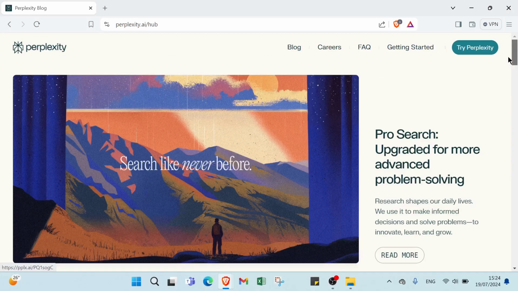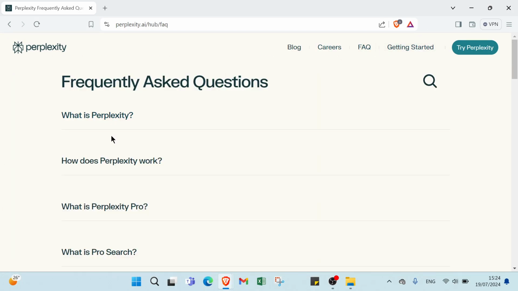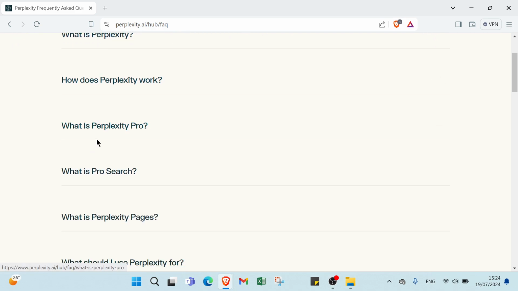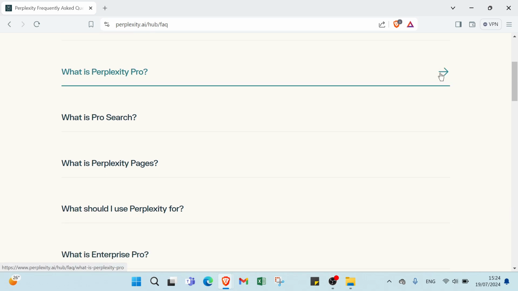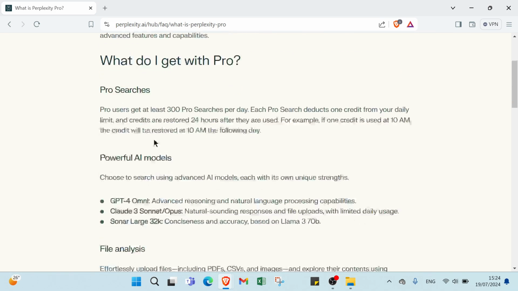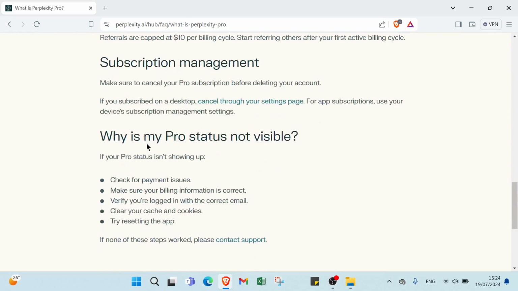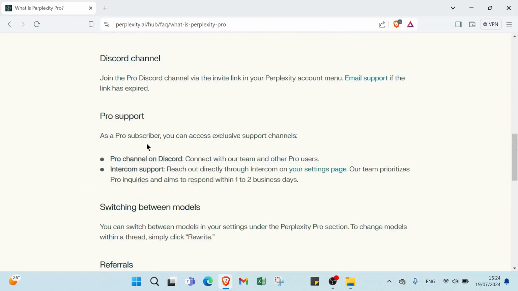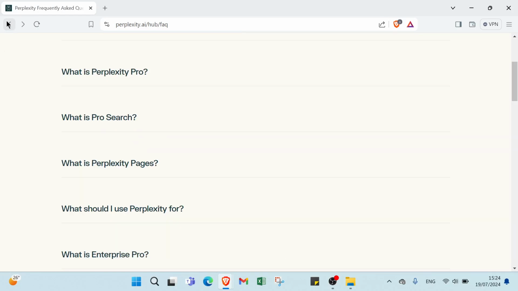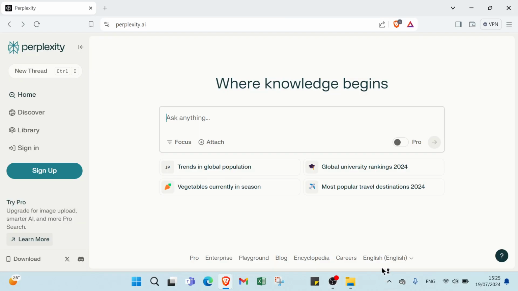So here we have FAQ. Here we have frequently asked questions like what is Perplexity, how does Perplexity work, what is Perplexity Pro. You can just click over here and you get your answer. As you can see, here you can choose the language you want, encyclopedia, colors also, playground, as you can see.